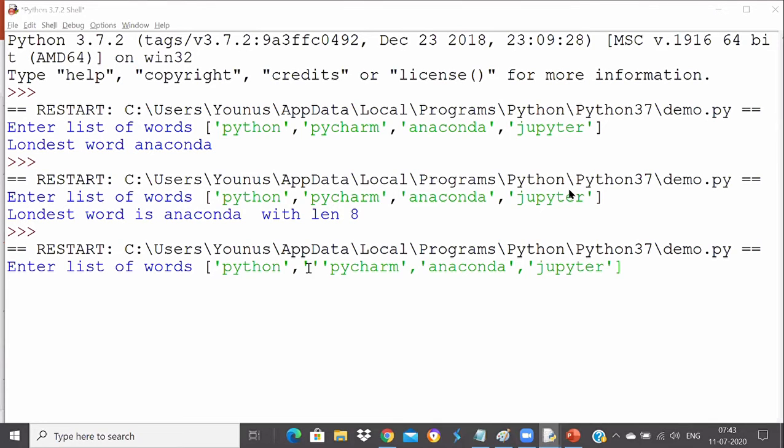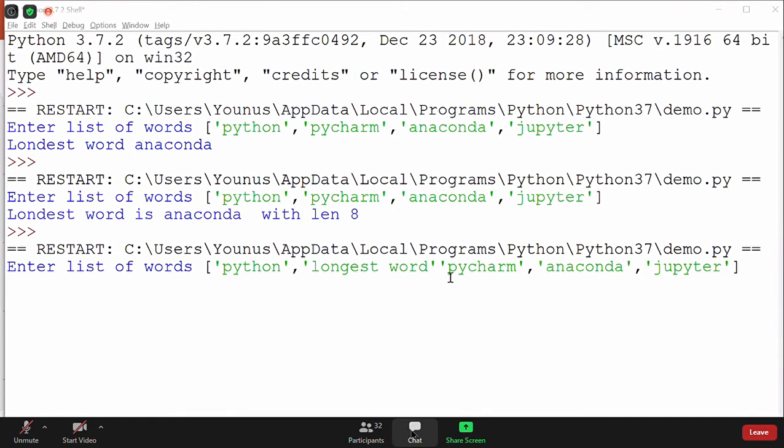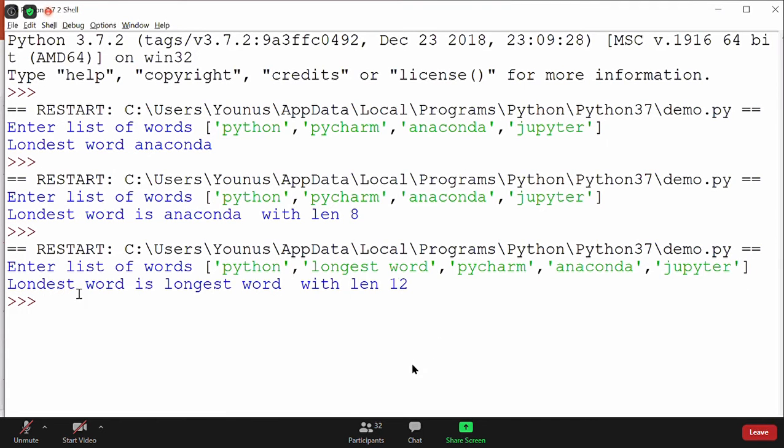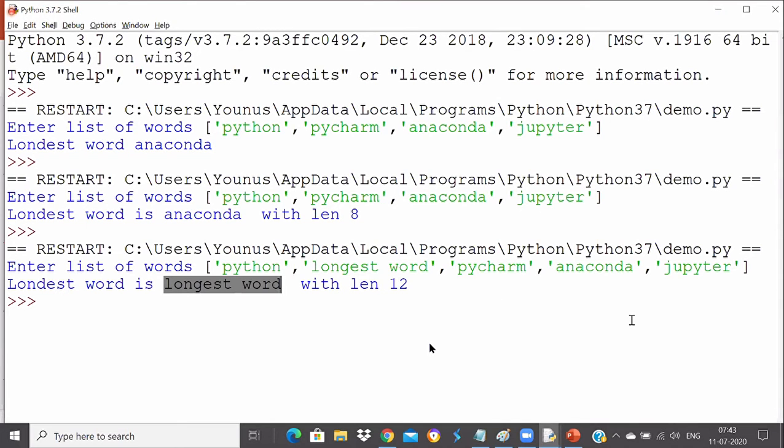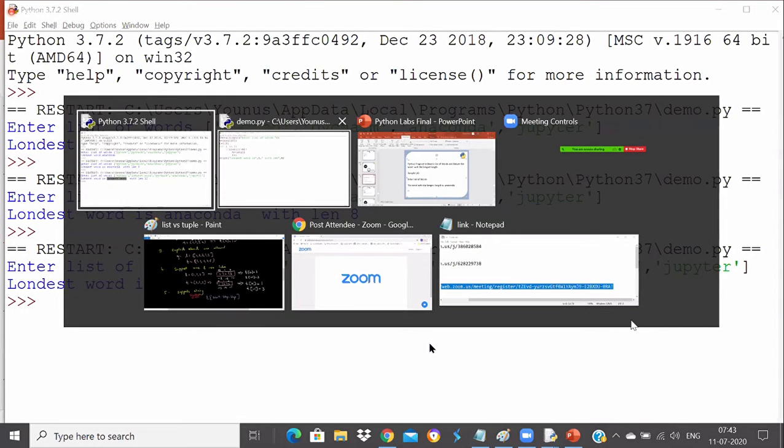Okay, fine. So I will say something like longest word. Okay, longest word. So let's run this code now and see that the second element, which is longest word, gets printed. Okay, so I'll press enter now, and it says that longest word is longest word with a length of 12. Okay, so that's very simple, but nothing great.